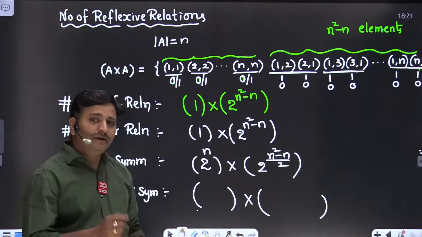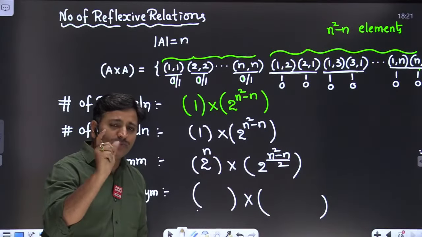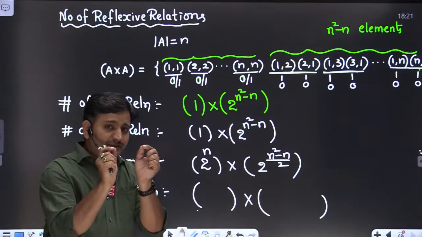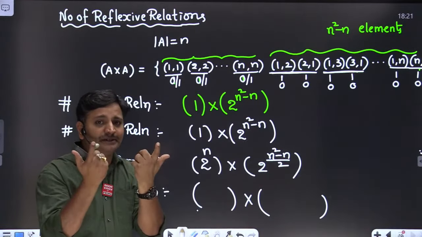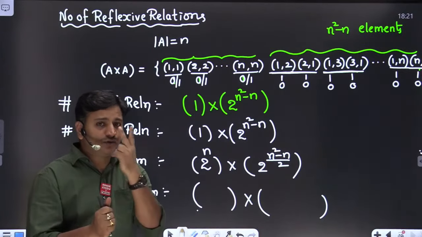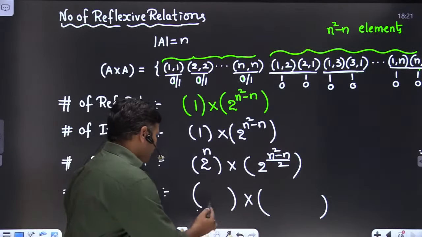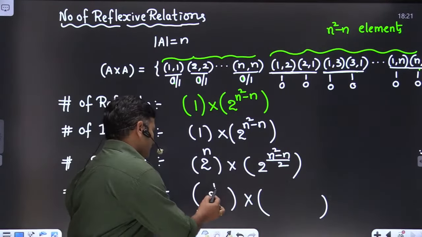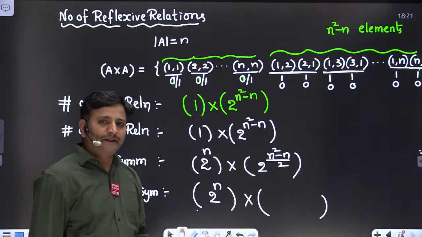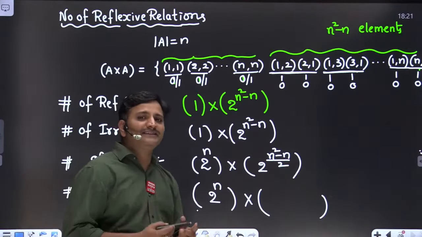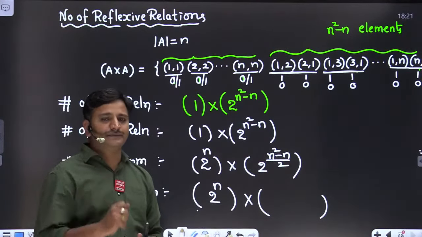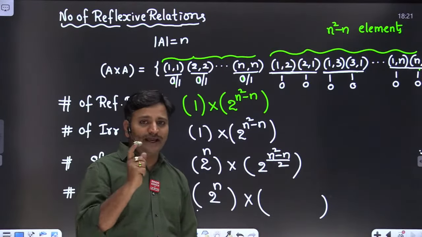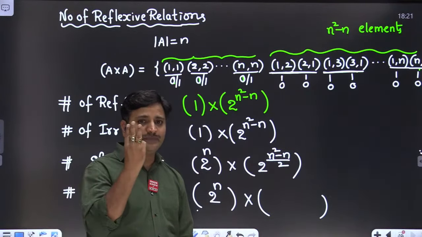Now you tell me, friends, in antisymmetric relation, what about diagonal elements? Very simple, friends. In antisymmetric relation, diagonal elements may be present or may be absent. Means there are two possibilities in antisymmetric relation, right? Therefore, two possibilities. But how many such diagonal elements are there? n. Therefore, 2 power n. Clear? Then what about non-diagonal symmetric pairs? It is quite interesting, friends. In antisymmetric relation, non-diagonal symmetric pairs have three possibilities.